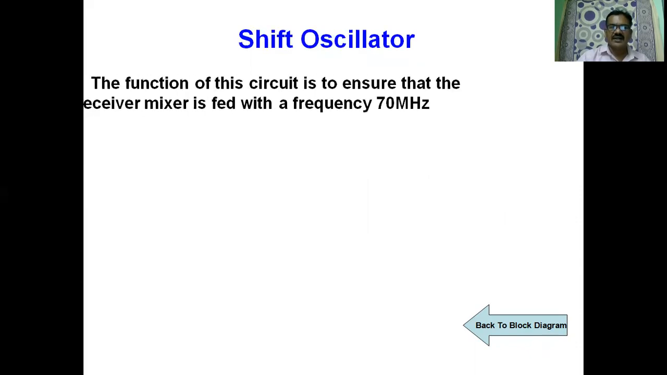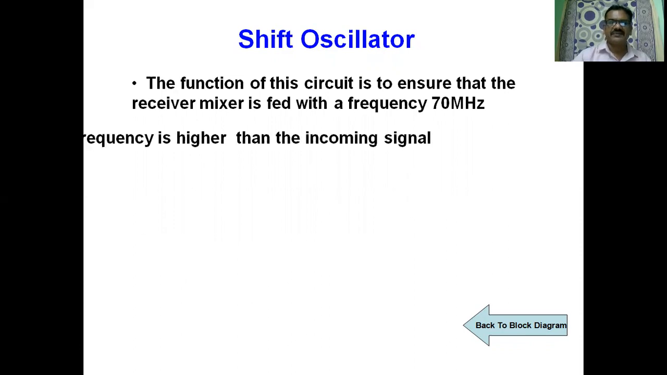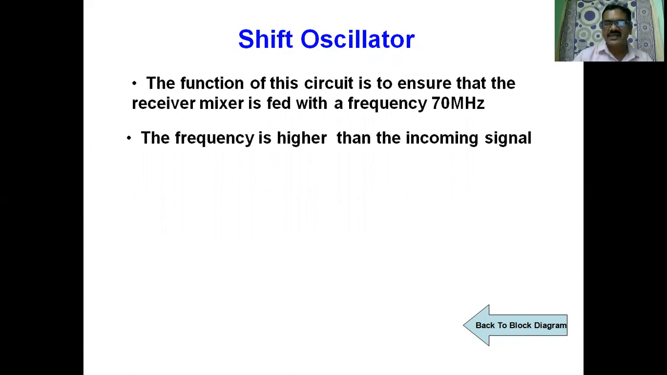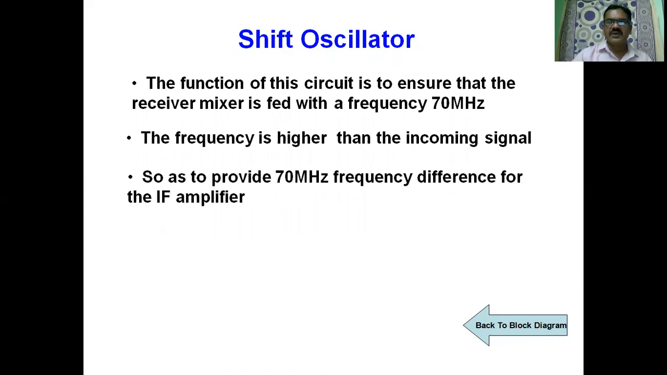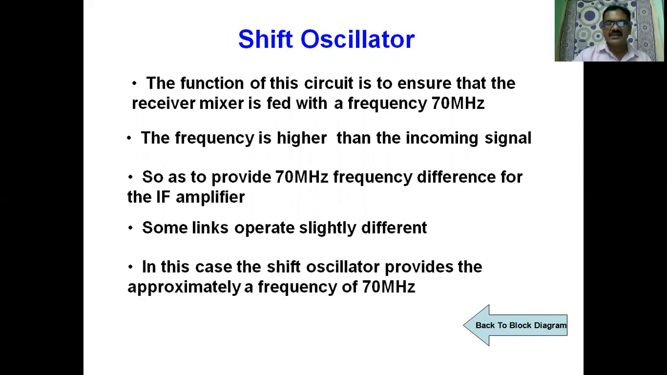Then the shift oscillator. The function of this circuit is to ensure that the receiver mixer is fed with a frequency 70 megahertz higher than the incoming signal, so as to provide the 70 megahertz frequency difference for the IF amplifier. Some links operate slightly differently. In this case, the shift oscillator provides a frequency of approximately 70 megahertz.